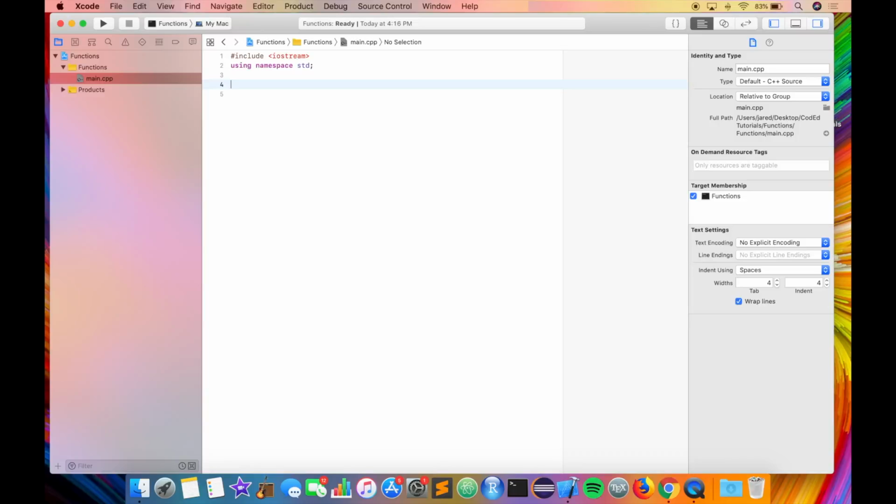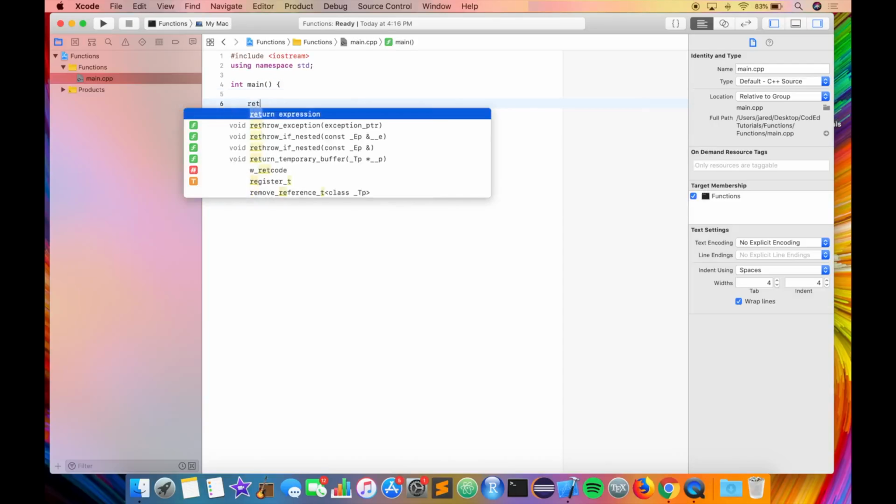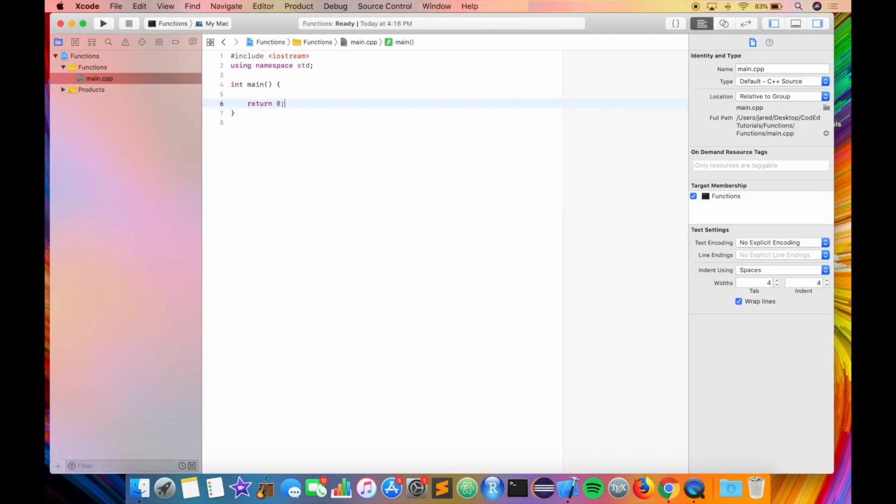Next, we'll type out our main function, so int main, open and close parentheses, open and close brackets, and return 0. Let's finally talk about the different components of this function.